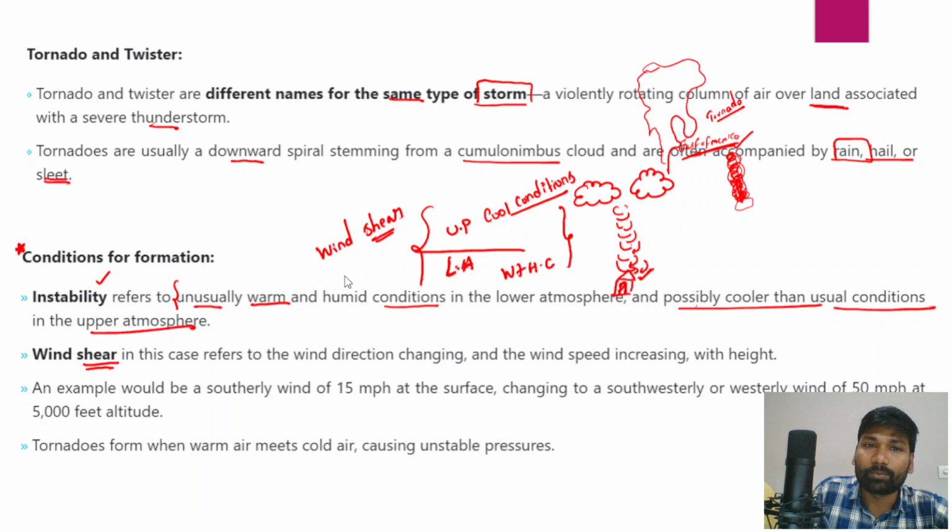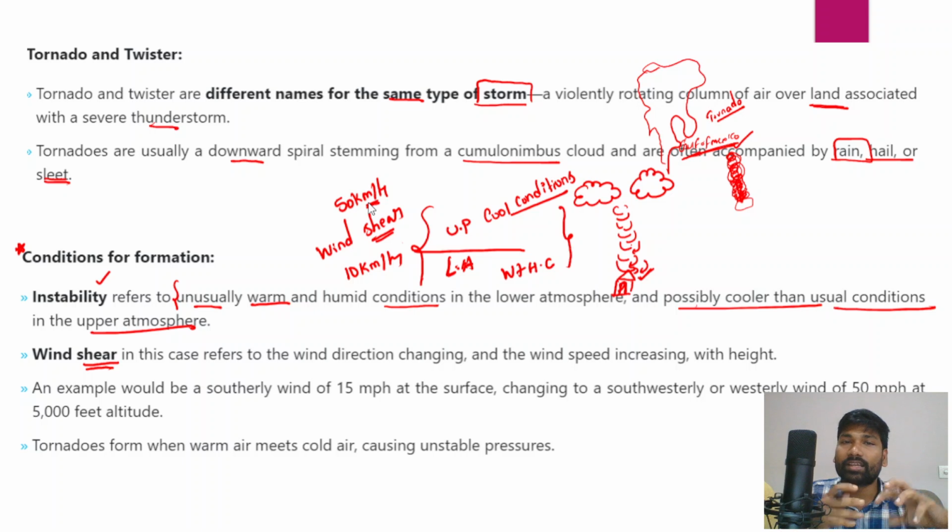For example, 10 kilometers per hour is experienced at the lower part of the atmosphere, but 50 kilometers per hour wind speeds are experienced at higher altitudes. So there is a difference in the wind speeds at lower altitudes and the upper atmosphere.